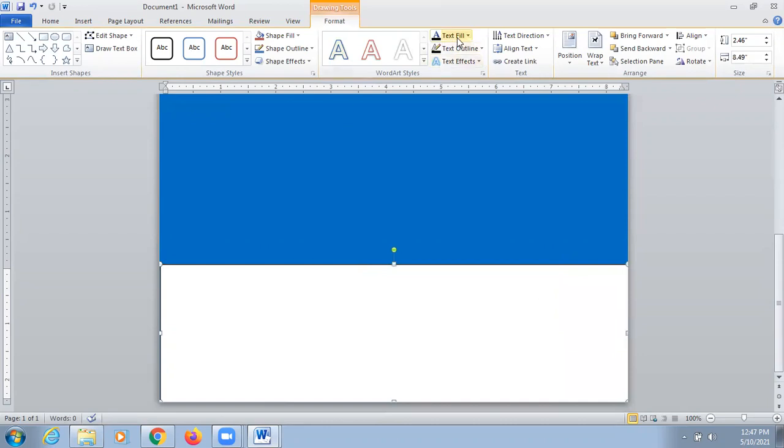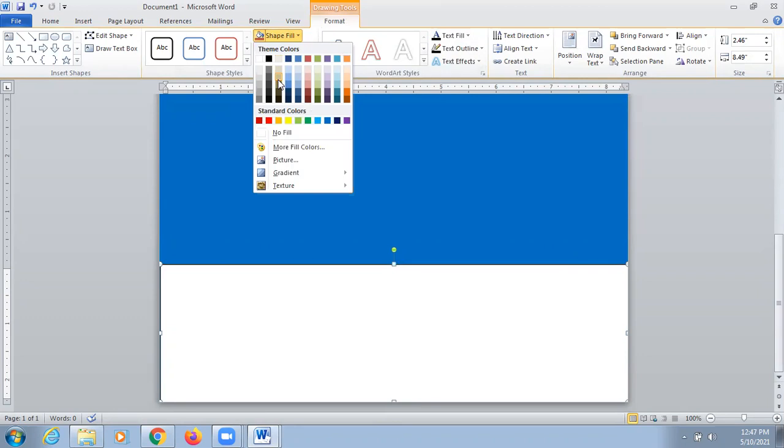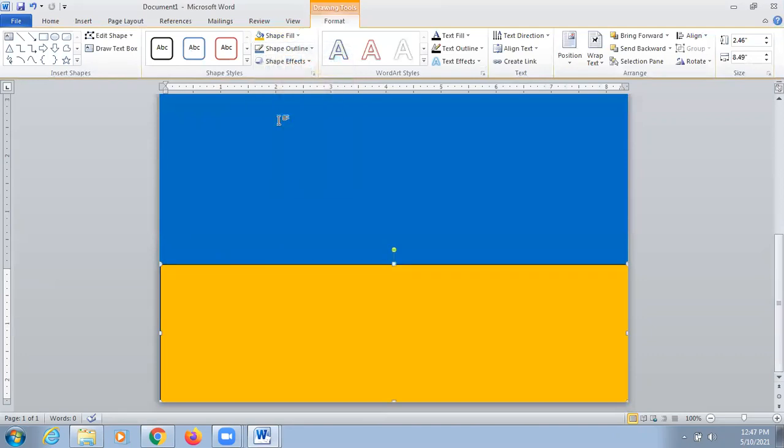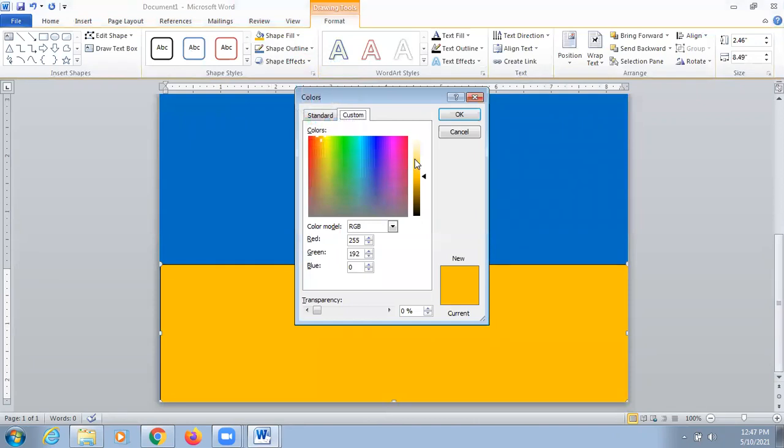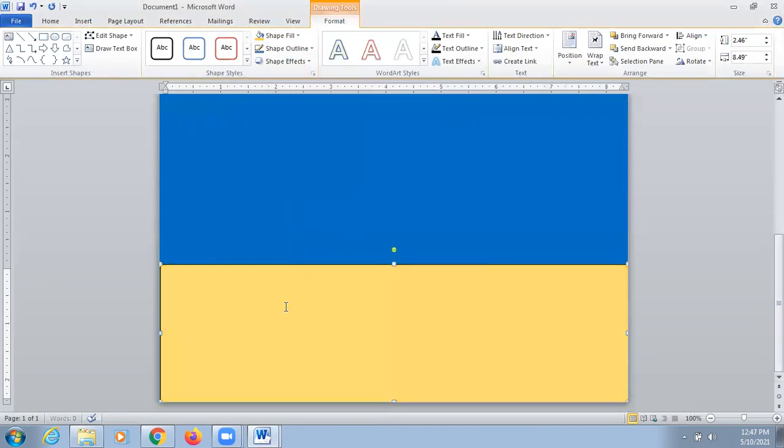Go to the format tab, go to shape fill and choose a color for your text box, whatever color you want to give, that is your choice. You can go to more fill colors also and choose the appropriate color, whatever suits you. Next, here you can write the points and do the editing.